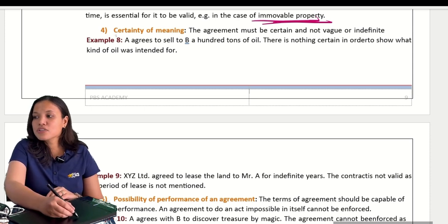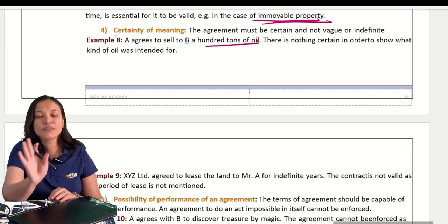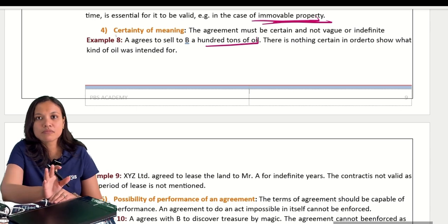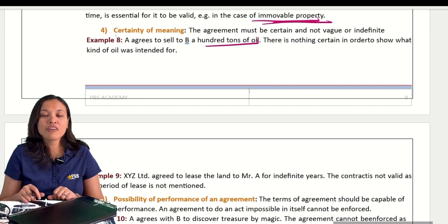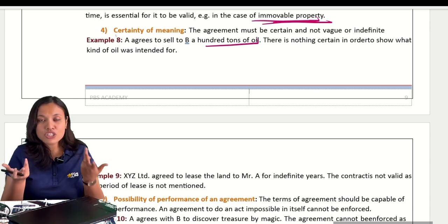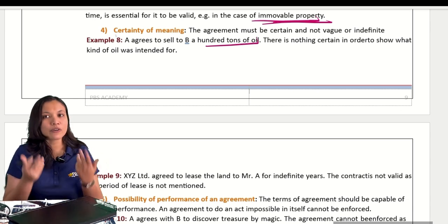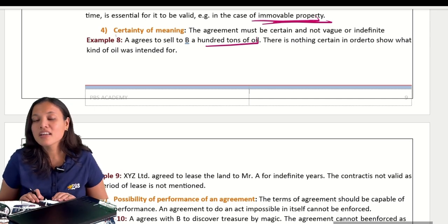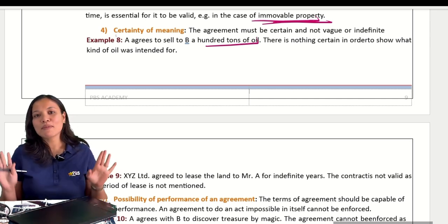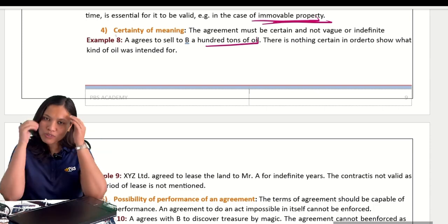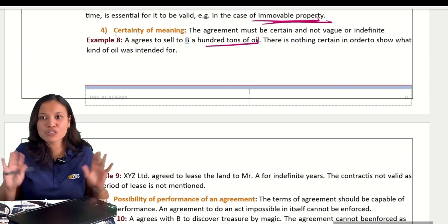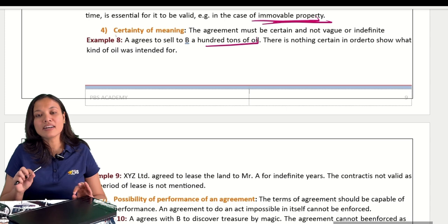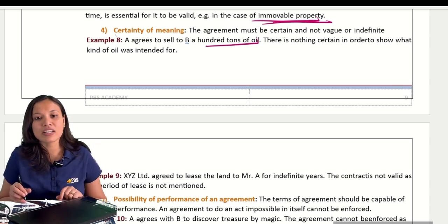So A agrees to sell B 100 tons of oil. Is it valid? No. Why? Which type of oil? Which oil? We don't know. But suppose that the seller has only one type of oil. In his shop, there is only one type of oil. There are no options. Now, if the agreement is made to sell 100 tons of oil, is it valid?